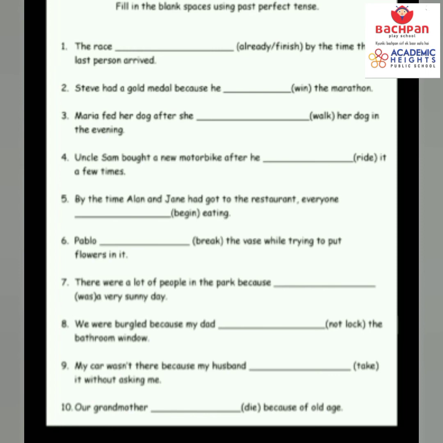Steve had a gold medal because he dashed the marathon. Win, because he had won the marathon. Had will come because the helping verb is there, and won is the third form of win. Maria fed her dog after she dashed her dog in the evening. Maria fed her dog after she had walked her dog in the evening. Uncle Sam bought a new motorbike after he dashed it a few times. Ride. Now, after he had ridden it for a few times, right?